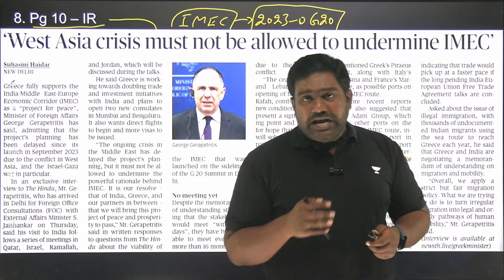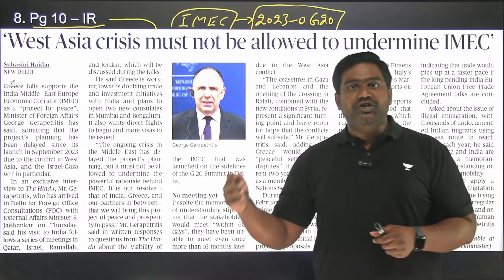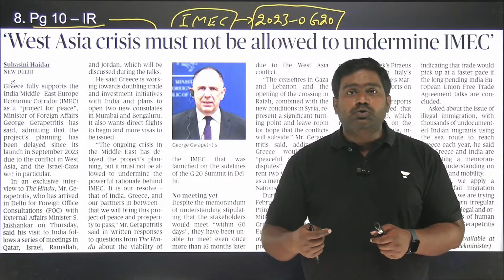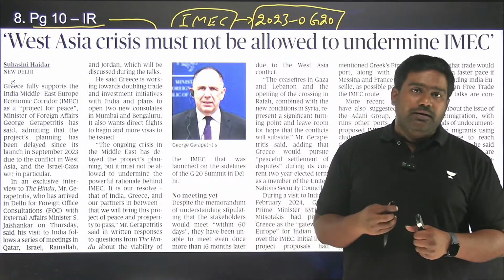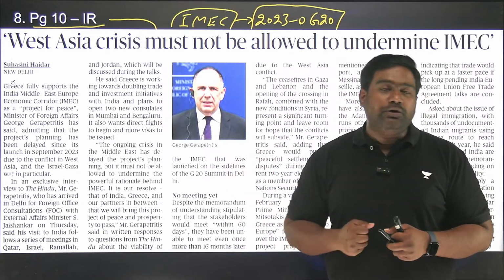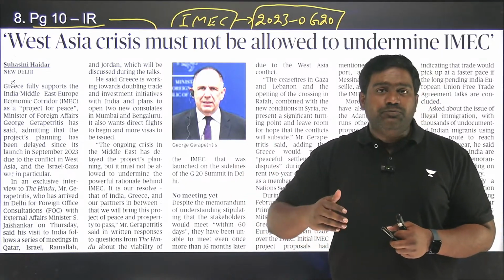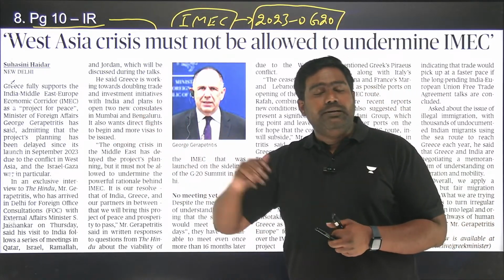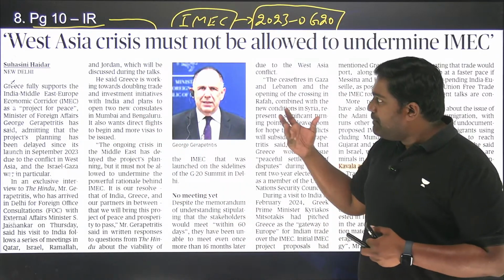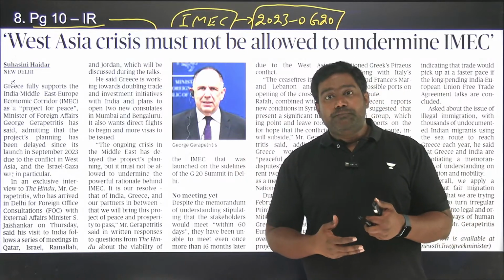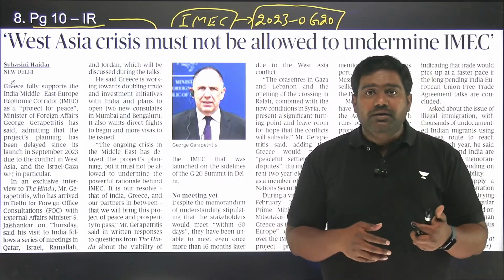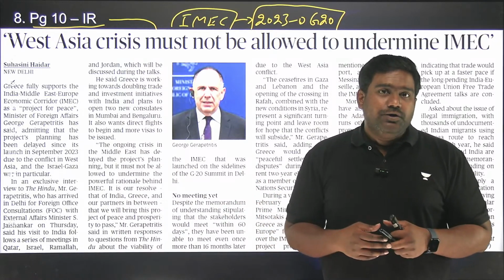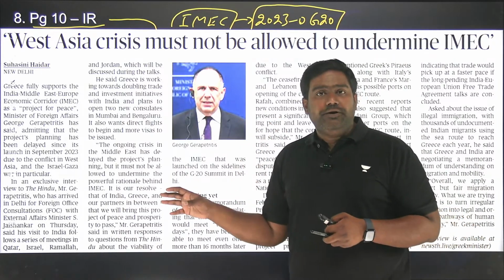So to link Indian ports with Middle Eastern ports in UAE, use the land corridors, the railway networks in Saudi Arabia to connect with Jordan and then Israel, and with strategic ports like Haifa port in Israel, and link them through the Mediterranean with Greece and Italy, to link further with France, Germany and across Europe. So that is the ambitious project backed by the US, backed by European Union, France and Germany, that includes India, UAE, Saudi Arabia, Israel and others. So Greece will be a key component of this project.